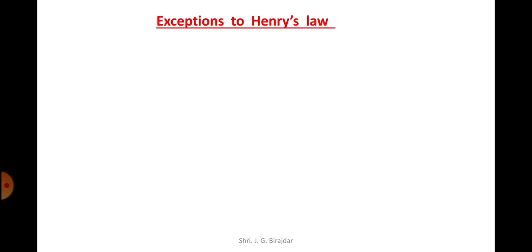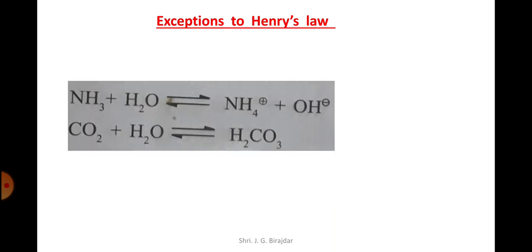Next point is exceptions to Henry's law. There are two reactions. Reaction number 1: NH3 plus H2O gives NH4+ plus OH-. Second: CO2 plus H2O gives H2CO3. Gases like ammonia and carbon dioxide do not obey the law.